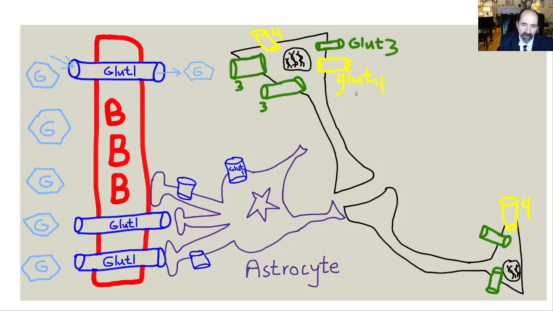GLUT4s are insulin dependent, and the significance of that is brain cells do depend on insulin sensitivity. If you don't have good insulin sensitivity, you're depriving your hippocampal neurons, some substantia nigra neurons, some cortical neurons of adequate blood glucose. And you see the danger here. You ramp up metabolic demand with stimulants, and then you're eating high-fat meals causing insulin resistance. You're decreasing the amount of energy that neuron could produce, because the insulin resistance is not going to be able to take up more glucose. It wants glucose coming through those GLUT4s, and it's not going to be able to get it. So that neuron is screwed.